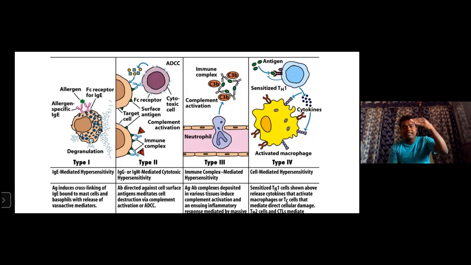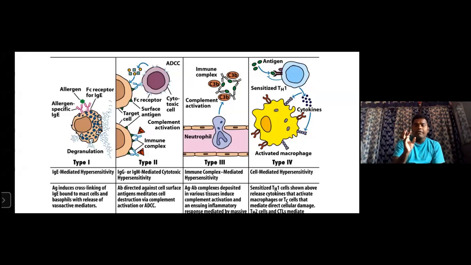When the first antigen enters our body, IgE is produced and attaches to mast cells through the Fc part, and the Fab part is for the antigen or allergen entering a second time.